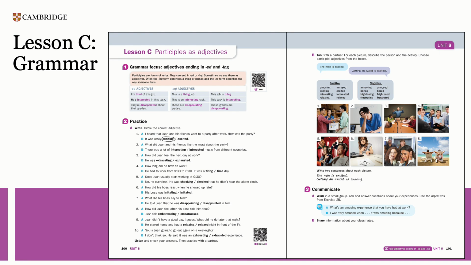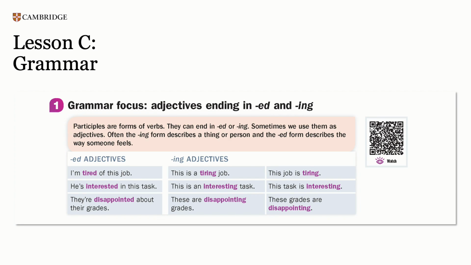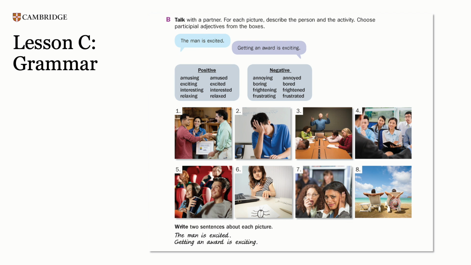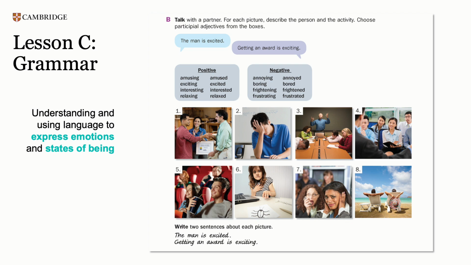Lessons B and C present and practice the unit grammar. In Lesson C, the grammar focus is using adjectives ending in -ed or -ing to describe people and activities. These adjectives will be recycled in later lessons in work contexts. In this lesson, the competency being practiced here is understanding and using language to express emotions and states of being.